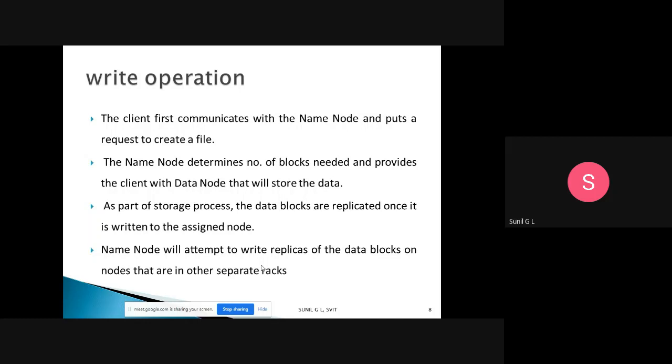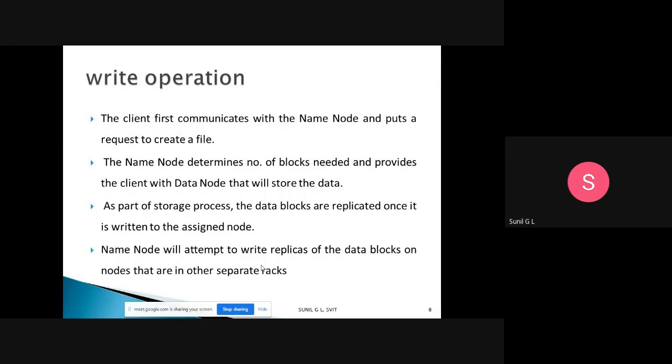Then as part of the storage process, the data blocks are replicated once they are written to the assigned node. Suppose the data has been written in the first data node, automatically as part of the storage process the replication of that will be done.